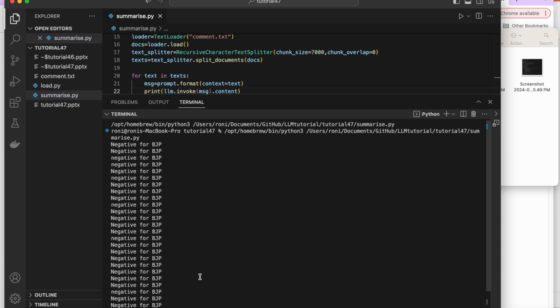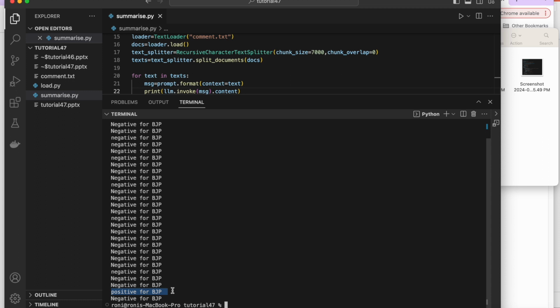So basically, if you do the similar analysis with other videos, and you are able to generate the similar response, you can obviously say that the audience, or the people, are actually not happy with the present government. So this is not your own opinion. This is the opinion of the public, and you are doing some research based on AI to replicate the user opinion in a nice looking structure, where nice looking means just positive or negative. Based on that you can decide whether BJP is actually going to do well or not.